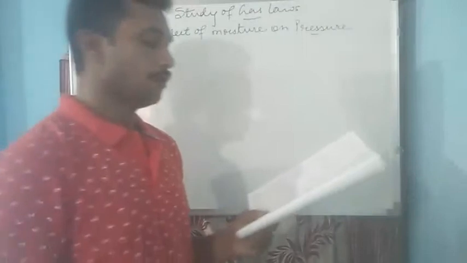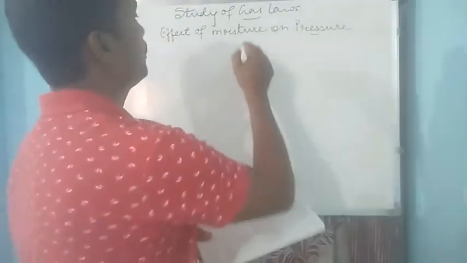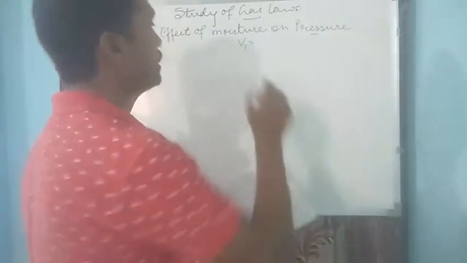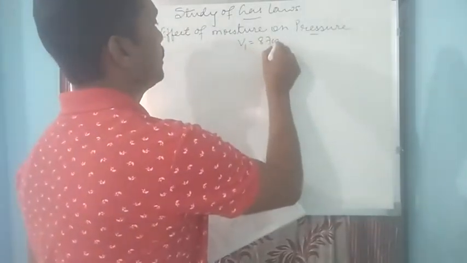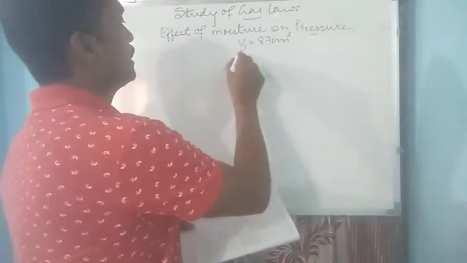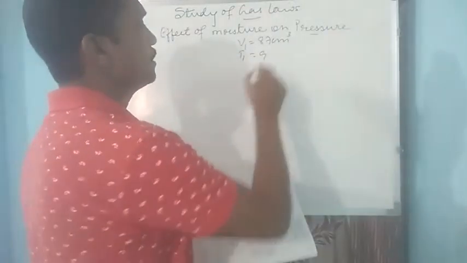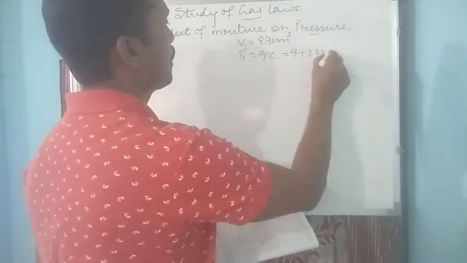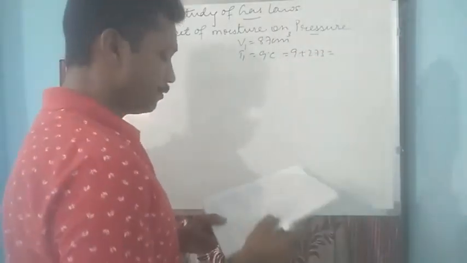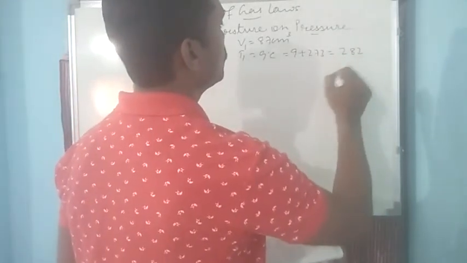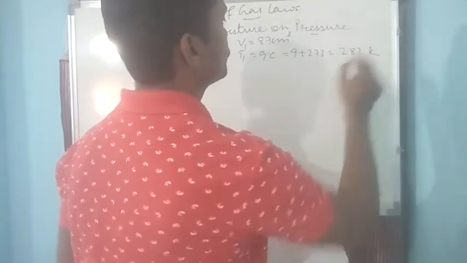So first write down all information that is given. You can see V1, the volume of nitrogen gas taken, is 87 centimeter cube. Temperature is 9 degrees Celsius, that we can change into Kelvin. So it will be 282 Kelvin.